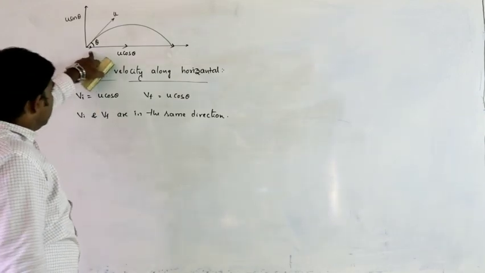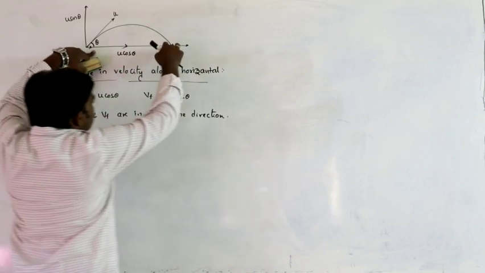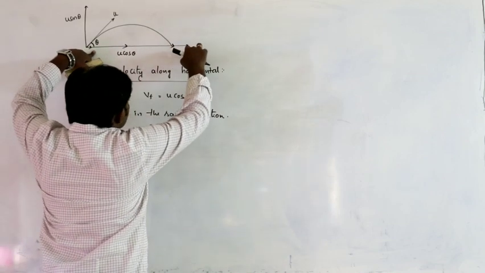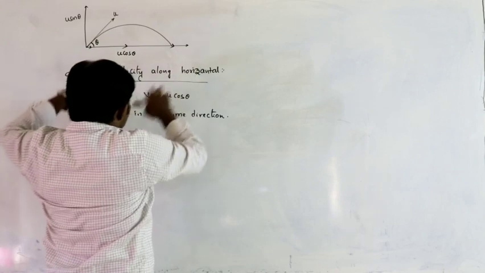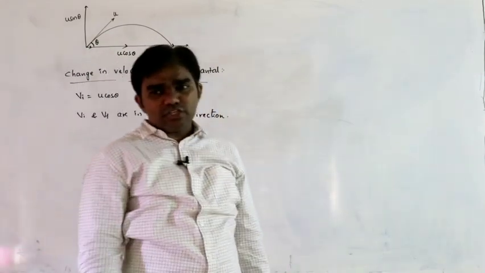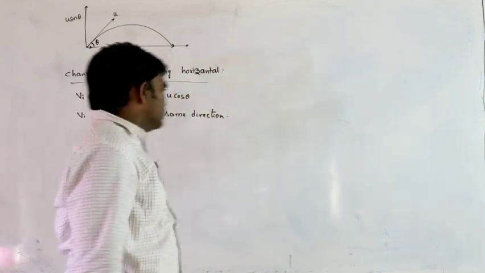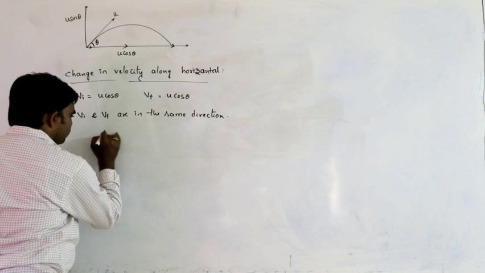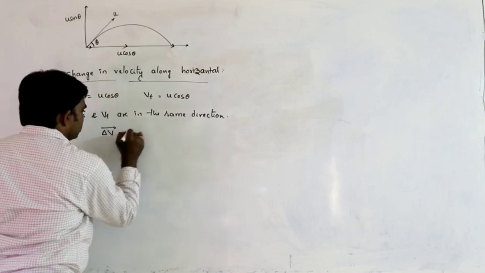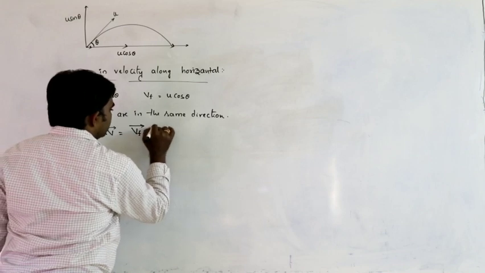Here, starting at the starting point, initial velocity is towards positive x-axis. Finally, along the horizontal direction, the velocity is along positive x-axis. So vi and vf must be along the same direction here. Change in velocity, delta v bar, can be written as always vf bar minus vi bar.